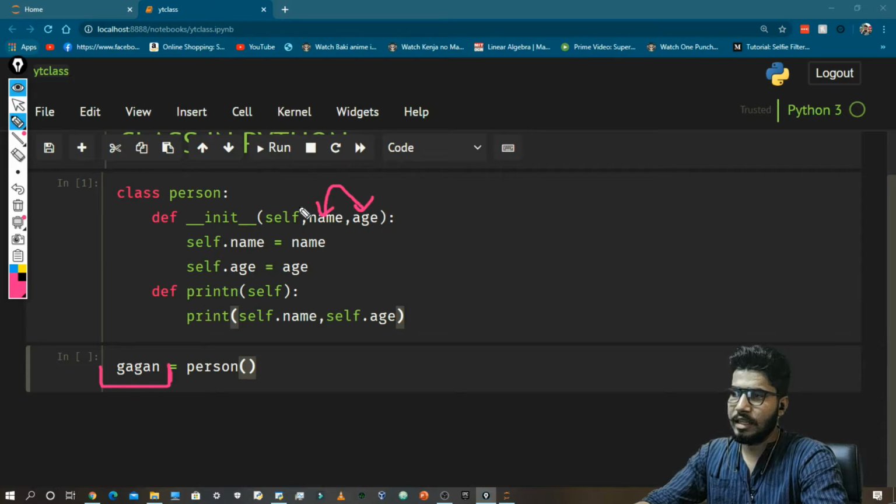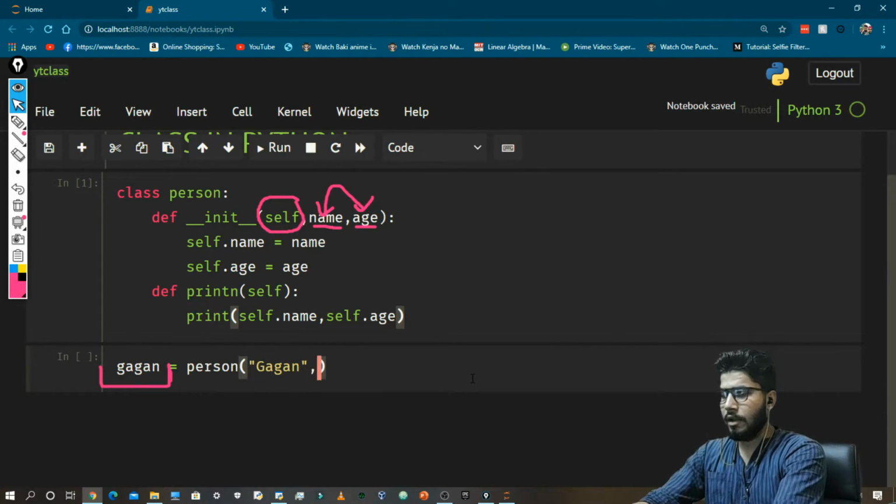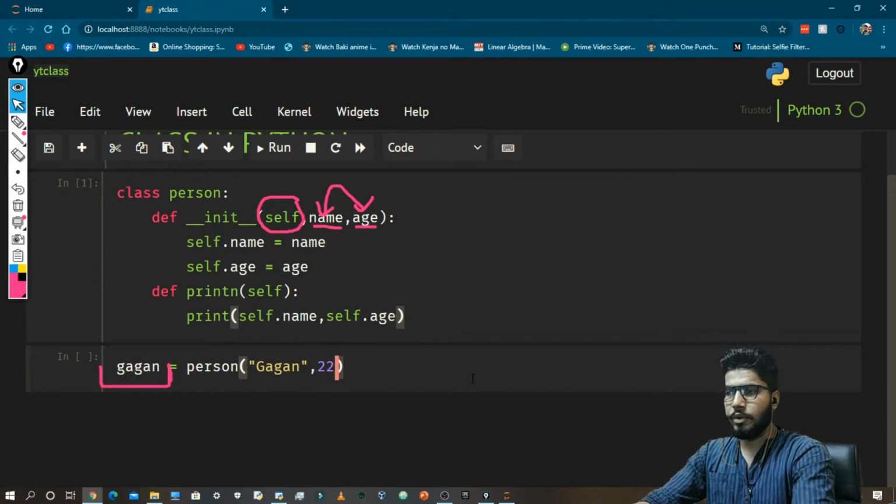You don't need to pass anything for self. There is no need to pass anything, and it will automatically store those values. Now let's just say my name is Gagan, comma, my age is 22.